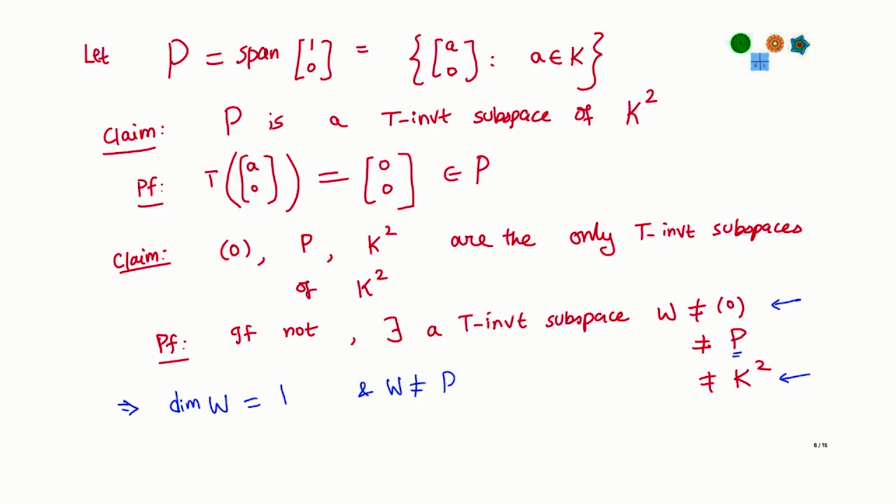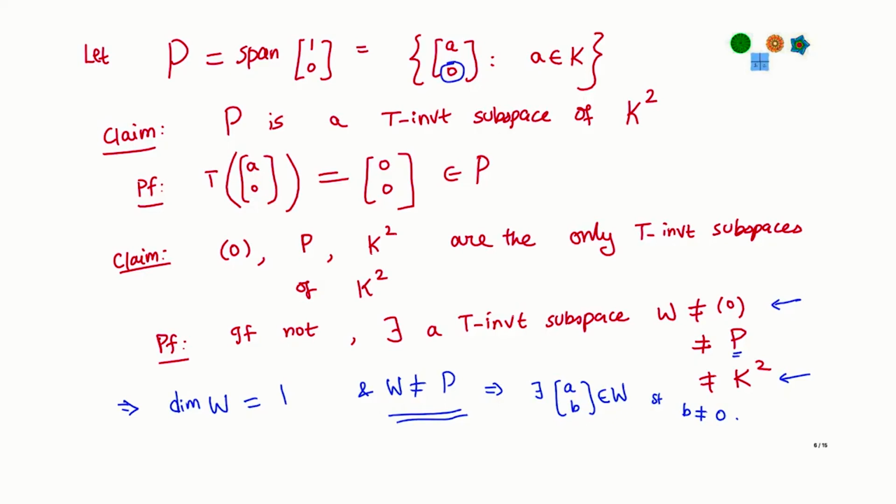Okay, and W is not this one dimensional space, which means that I can surely find a vector (a, b) in W such that b is not 0, right. Why can I do that? Because W is not equal to P, right. If it is not P, then at least one vector in W must have a second component which is not 0. Okay.